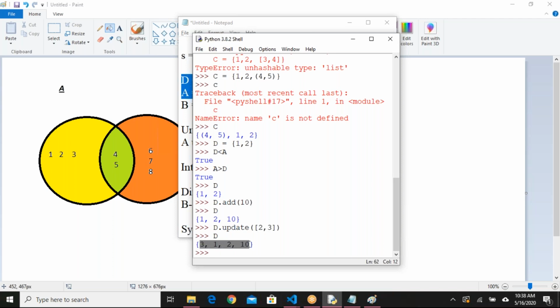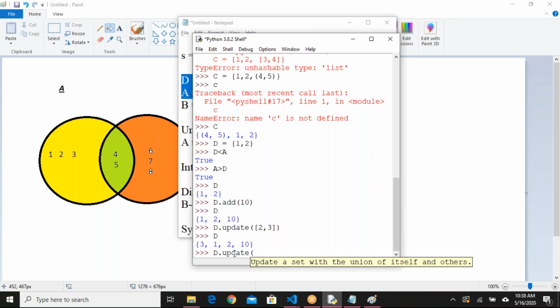When you want to add multiple items to your set, you have to use update. When you want to add only one item, you use the method add. So add is for one item, update means multiple items.